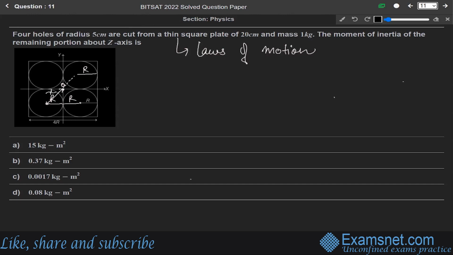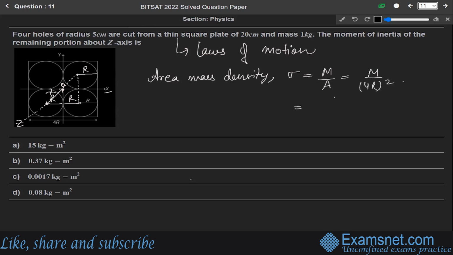Okay, so if we want to find this value of x, we have to use the Pythagoras theorem. Let us say this is x, this is y, so it will be the z axis. Now, the area mass density sigma equals mass over area. Since this square plate has side 4r, its area will be 16r square. So sigma equals m over 16r square. Let us say this is equation number 1.